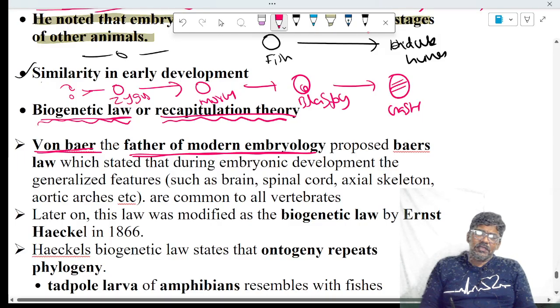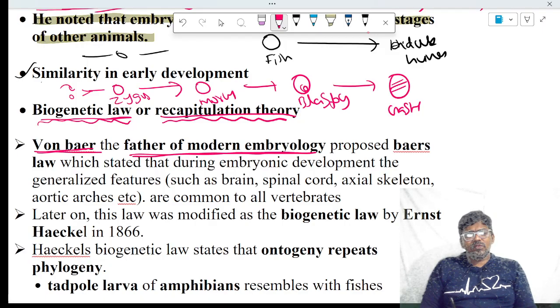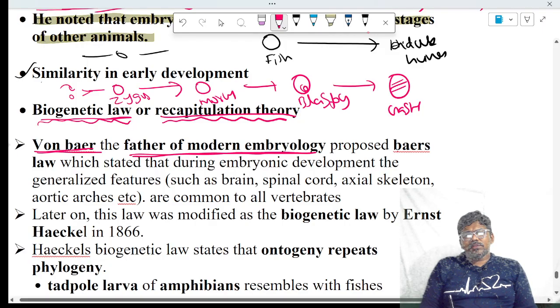Father of embryology is Ernst Haeckel. Father of modern embryology is Von Baer. He proposed one law that is called Baer's law. What is Baer's law?